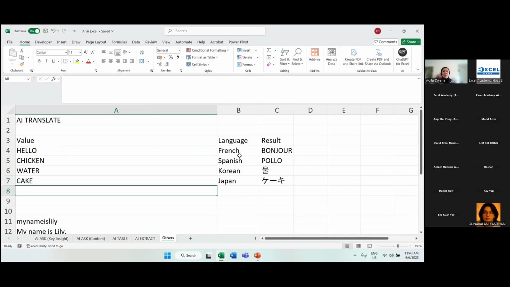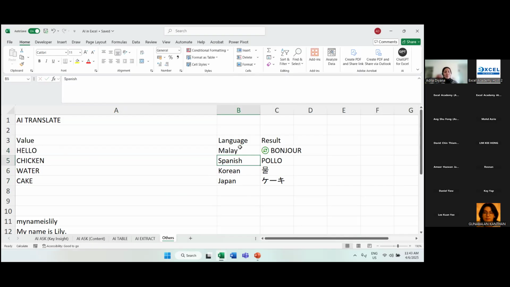Now, for language, let's say we put here Malay. You can see the result is hi. Chicken, we put here, let's say French. You can see poulet. I believe the actual spelling should be poulet with a T, eh?